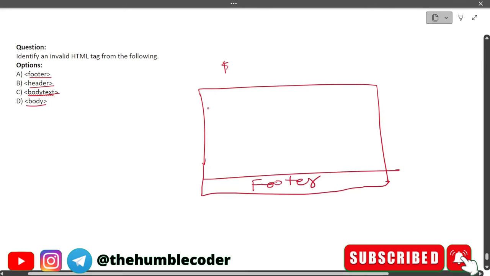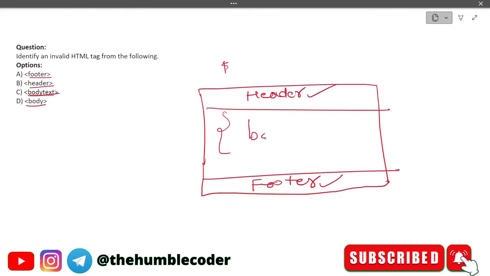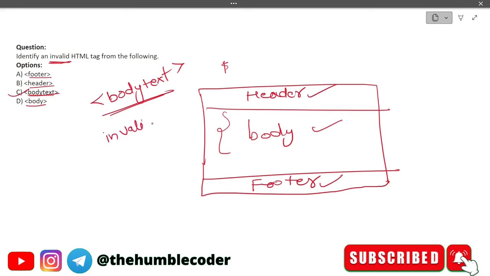Then what we have next is header. The thing which comes on the top of the page is the header. This is header, this is footer, and whatever is in between is called the body. So header, footer, body we have, but there is nothing called body text. So body text is not a valid HTML tag. That is why the correct answer is body text, because we were asked for the invalid one.